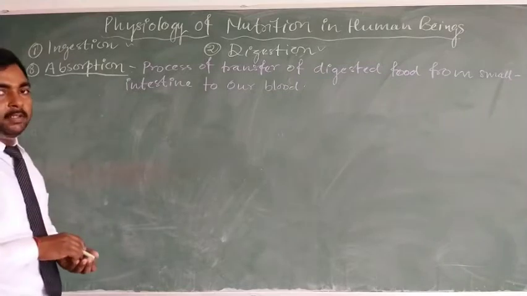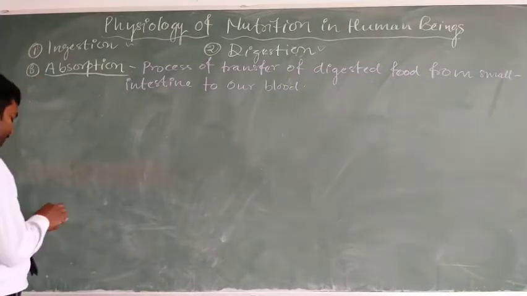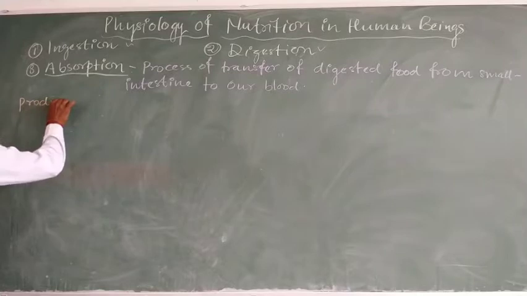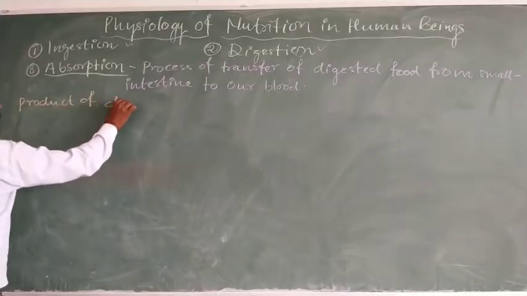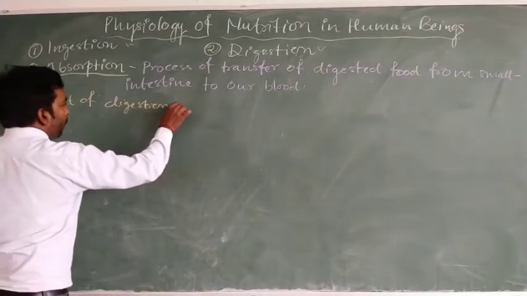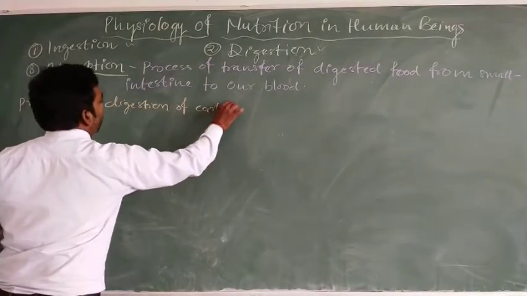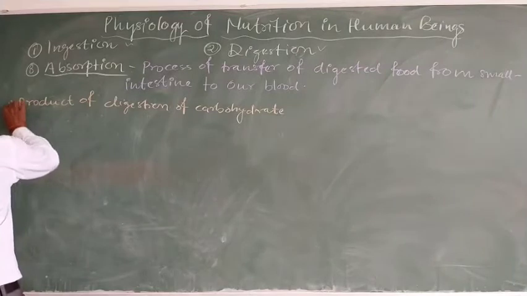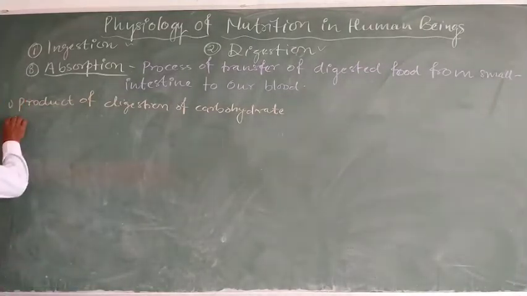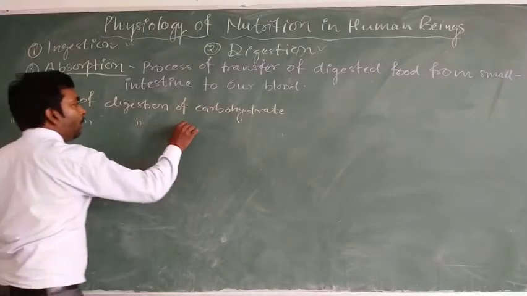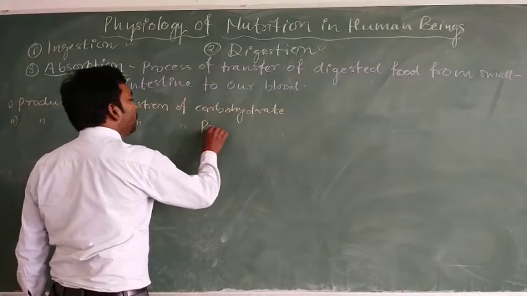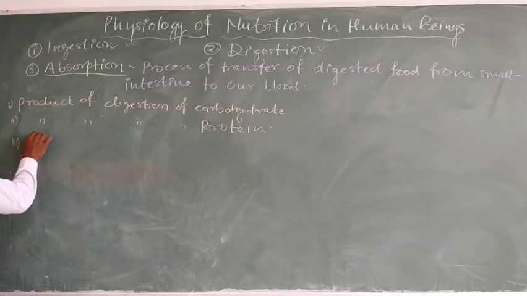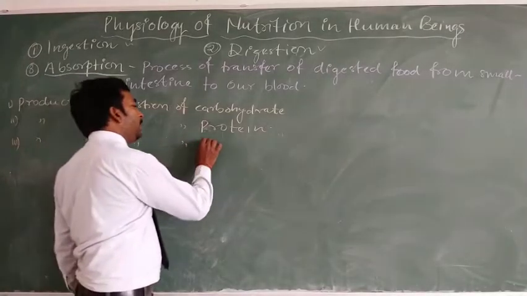After digestion we get the digested food: the product of digestion of carbohydrate, the product of digestion of protein, and the product of digestion of fat.